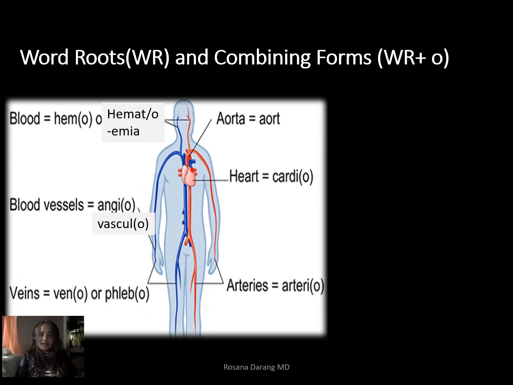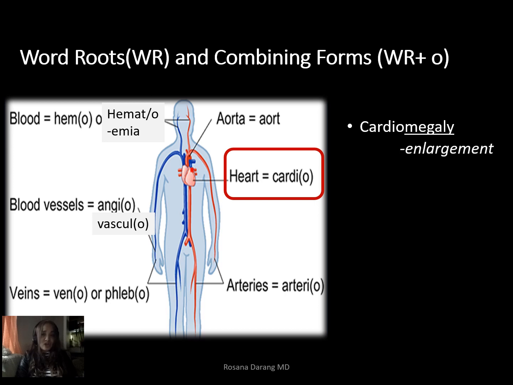Okay, next is the main organ in this chapter, which is the heart. The combining form is cardio, the word root is cardi, and let's do a few examples here. Cardiomegaly. If you recall, megaly is a suffix that means enlargement. So cardiomegaly is enlargement of the heart. And then let's do pericardium. So this time we're adding the prefix peri. So peri is a prefix that means around or surrounding. So pericardium is around or surrounding the heart.